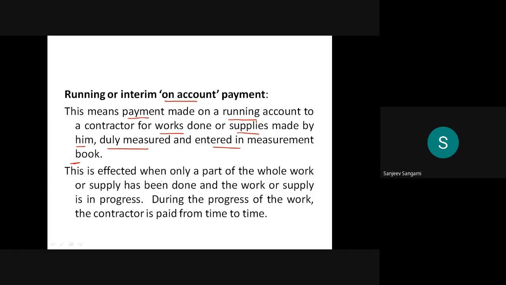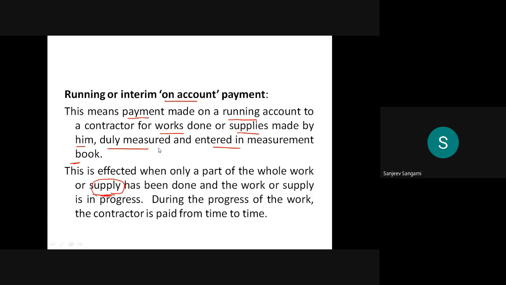So this is effected when only a part of the whole work or supply has been done. It is work or supply, both. It can be done for either. If anybody is supplying the materials, he will be paid partially. If a contractor is completing part of the work, 20%, 30%, that will be given. So it will be given for both cases.